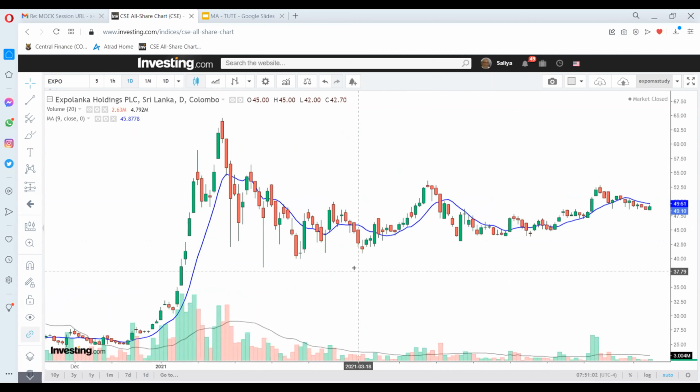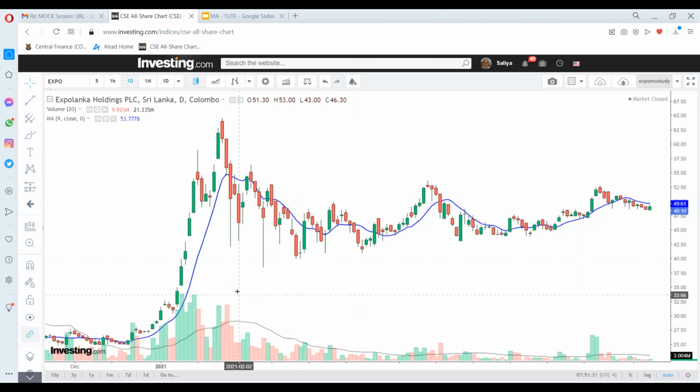Since this 9-day moving average has been a popular short-term time value, by default, the software developers have used it as 9-day, but you can change it to your own purposes and your liking, right? So this is the moving average, the simple moving average, how it behaves, right?